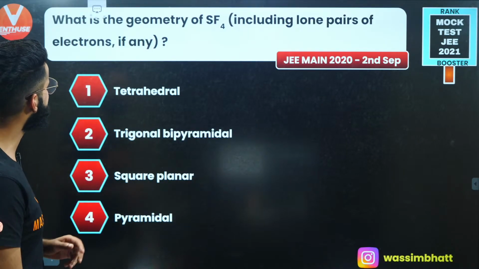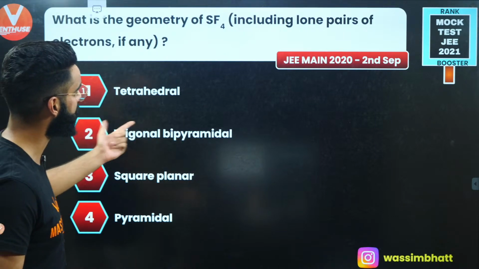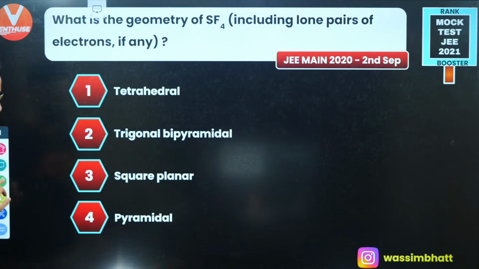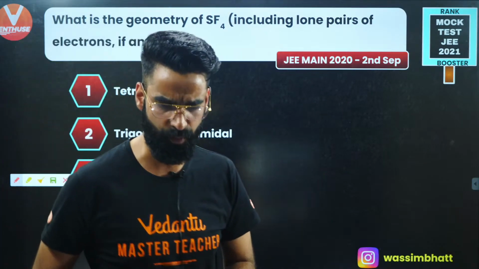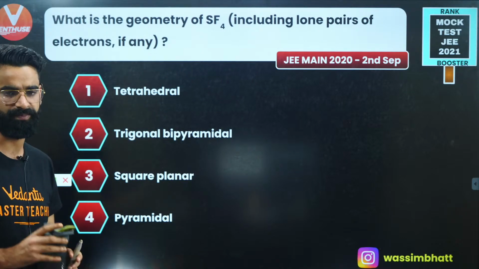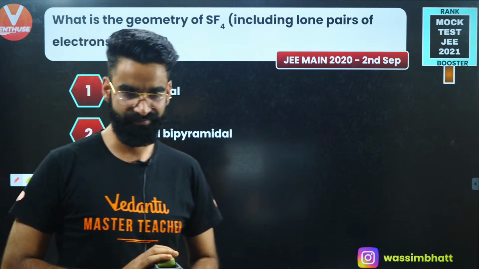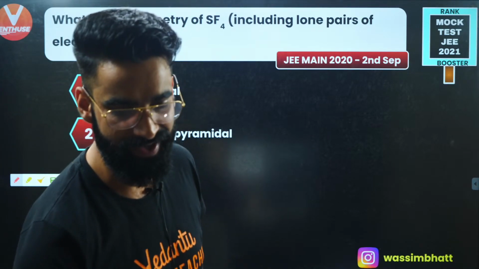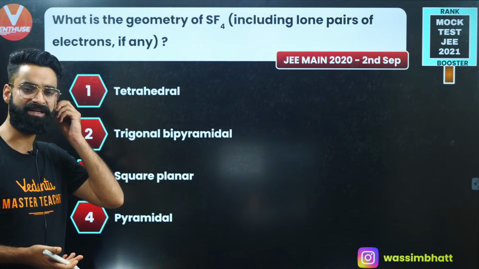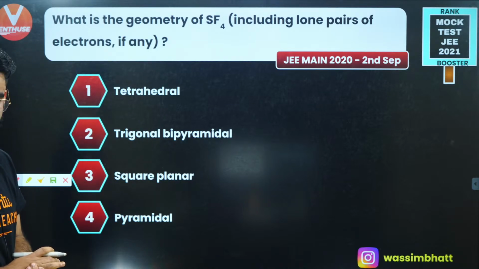This is one more question. What is the geometry of SF4, including lone pairs of electrons, if any? JEE Mains 2020, 2nd September. Last year, the question has been asked in JEE Mains. Give it a try. It's a very simple question, and I'm sure you guys are going to kill it. If you just remember the steric number method, you can clearly tell the answer of this question.